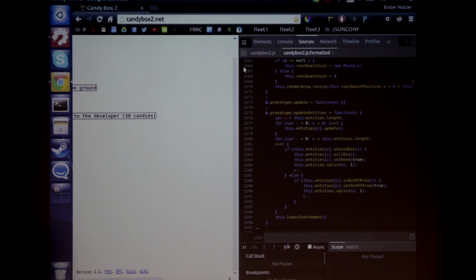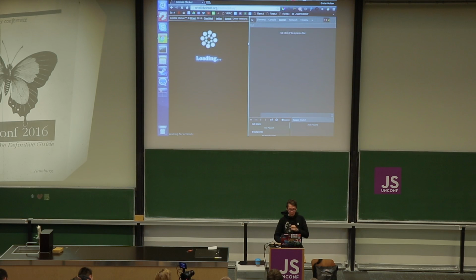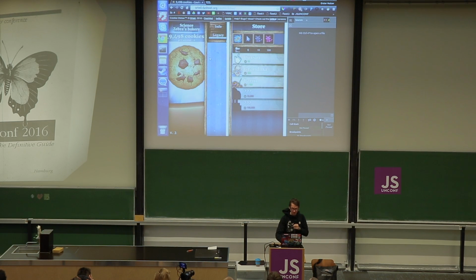But I don't want to exploit the second Candybox. I actually just want to show you another game. Cookie Clicker. Probably many of you know the game Cookie Clicker.